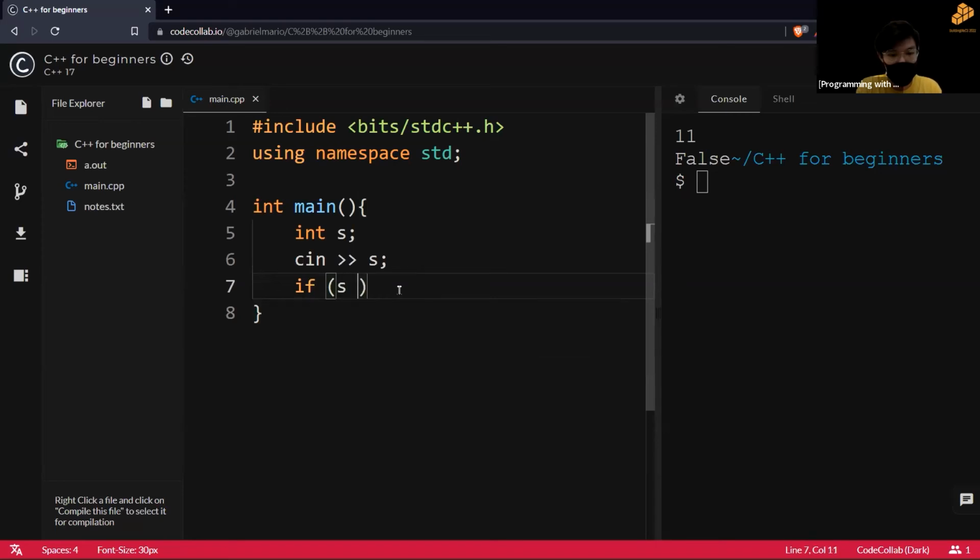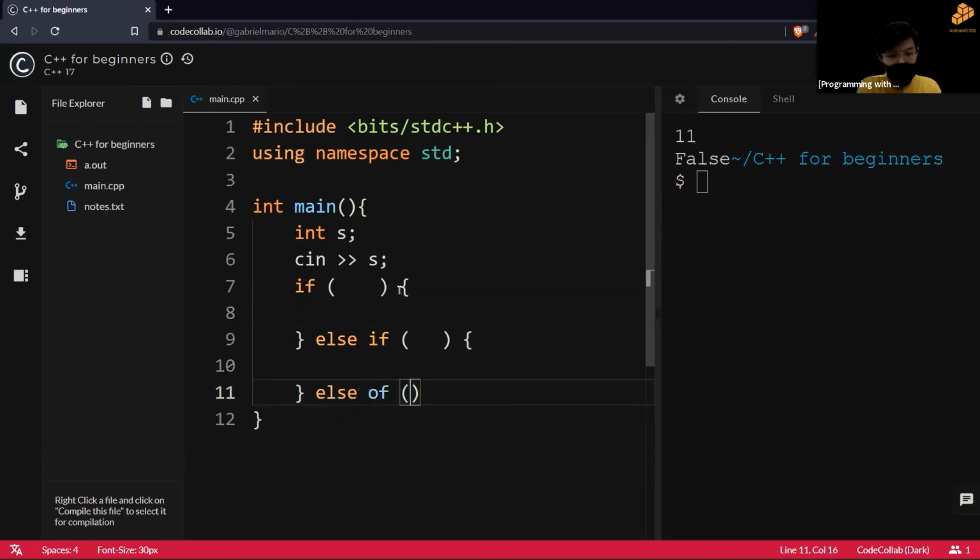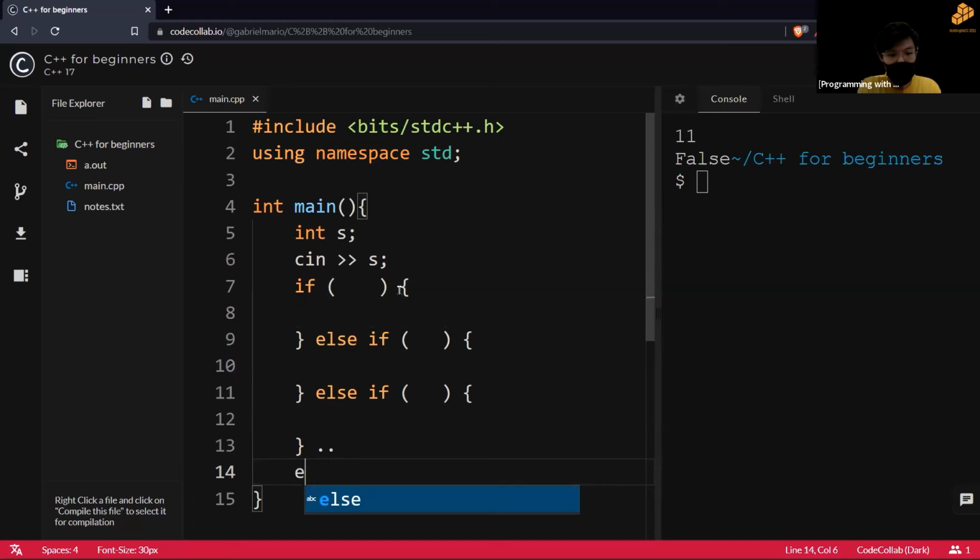If S blah blah blah, the if condition, then we do something, and then else if blah blah blah, we do something, and else if blah blah blah, we do something, and so on and so forth until you reach else.